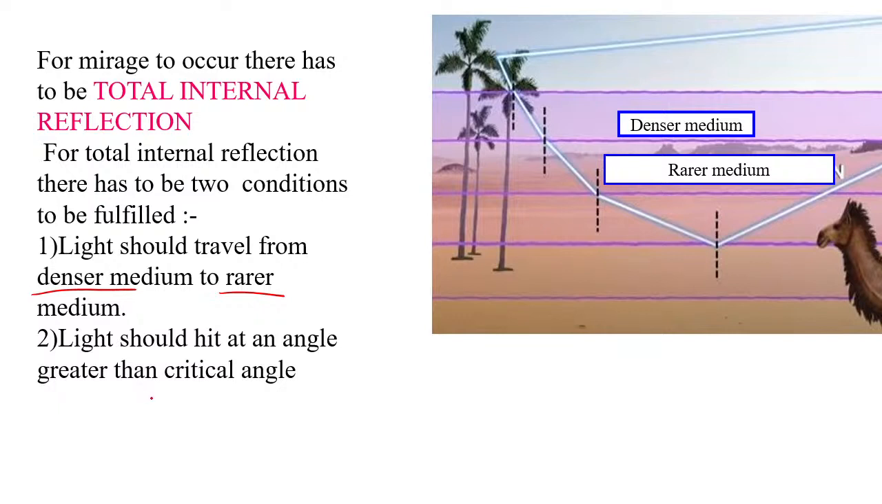Remember, children, for a mirage to occur, there has to be total internal reflection. And for total internal reflection, two conditions have to be fulfilled: the light should travel from the denser medium to the rarer medium, and light should hit at an angle greater than the critical angle. Okay. Now let us try to understand how the mirage takes place, or what is the reason behind it.